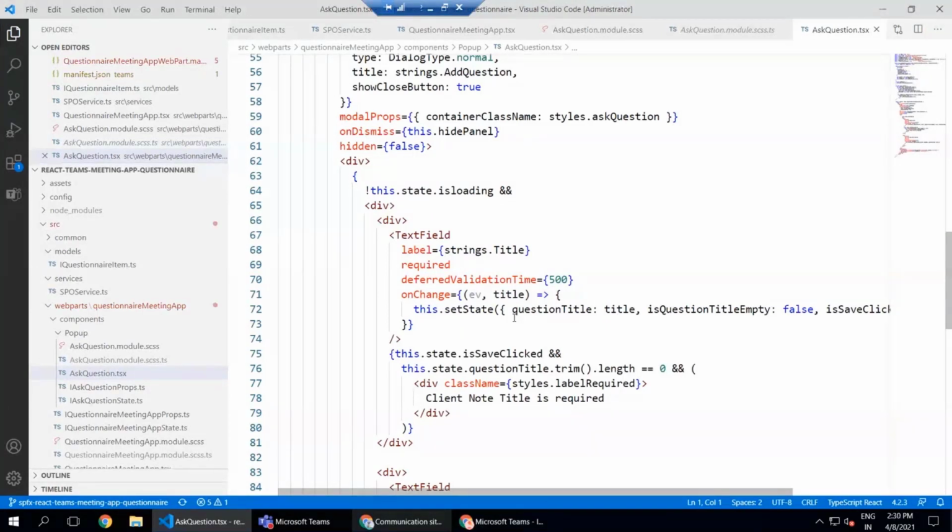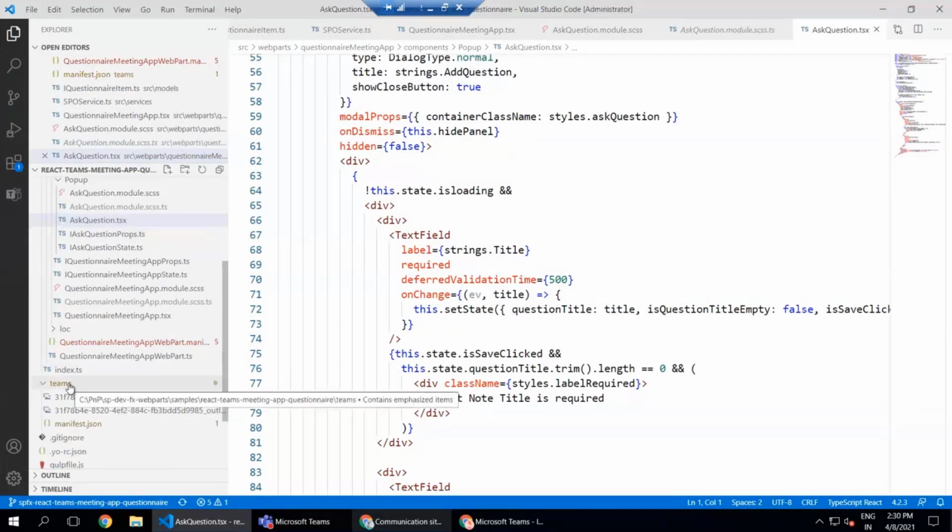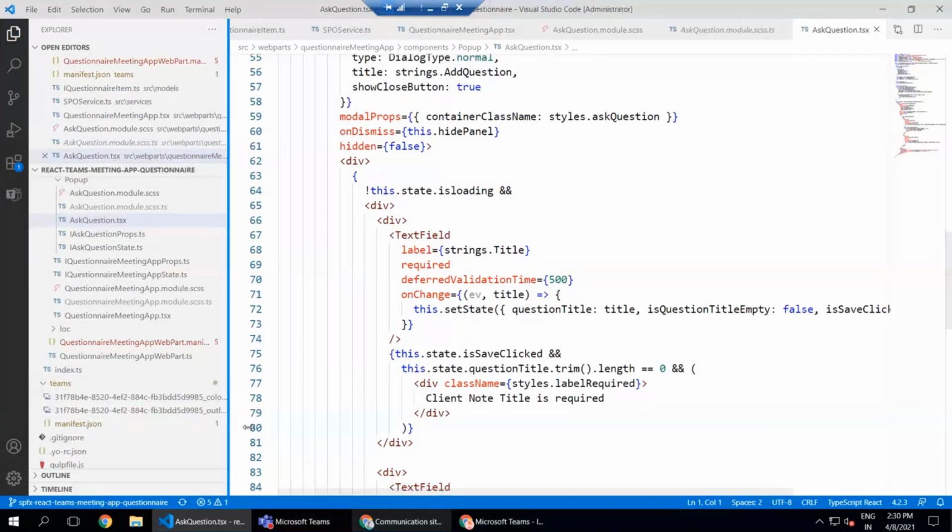The second part is that we have this Teams folder. So we'll have to zip the content of this Teams folder, which is the two images that we have and this manifest JSON. And then we can upload this zip as a custom app inside Microsoft Teams. And from there, it can start working. All right, so that was a quick demo.